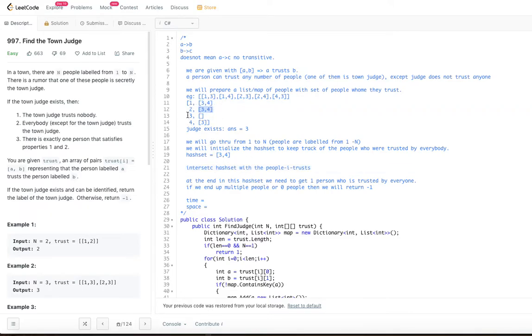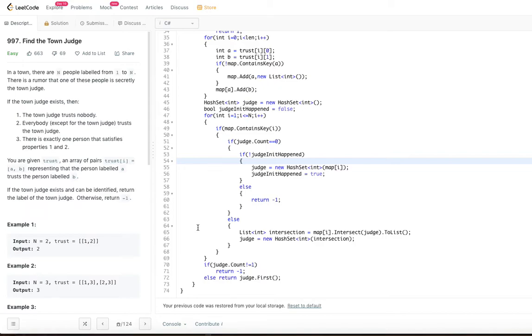Now 2 trusts 3 and 4. If we take the intersection between 3 and 4 and 3 and 4, the intersection is again 3 and 4. So we don't need to update the hash set. So far we have the hash set, and for 3, he doesn't trust anyone. Let me go back, sorry.